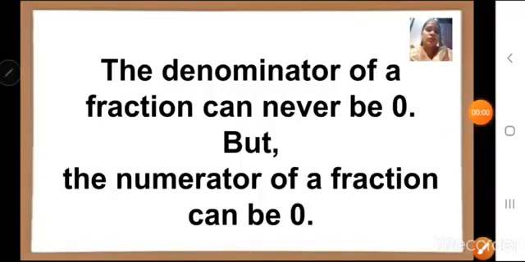Then note down that the denominator of a fraction can never be 0. We cannot write 0 in the denominator. But in the numerator of a fraction, we can write 0. The numerator can be 0 in a fraction.